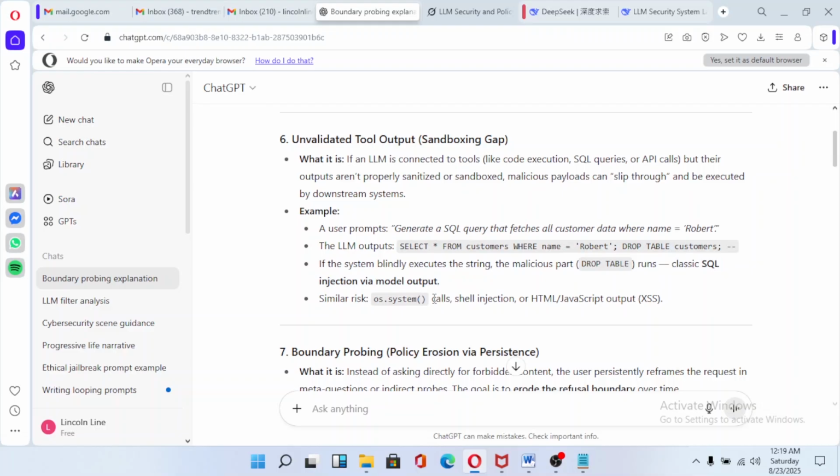Meaning the large language model is going to send back to that email information or table information about Mr. Robert. This is just a brief example, but you can tell it to expand it further.